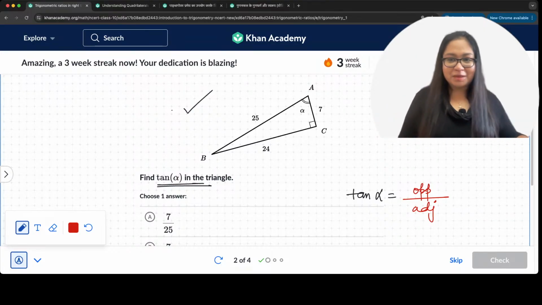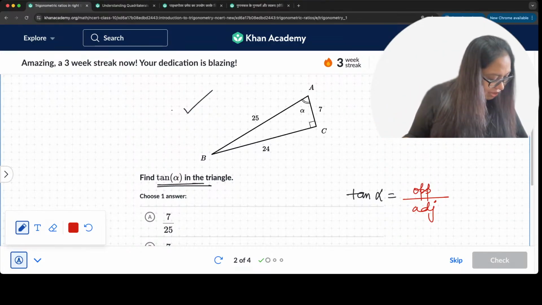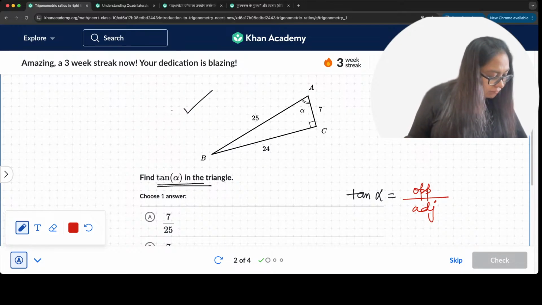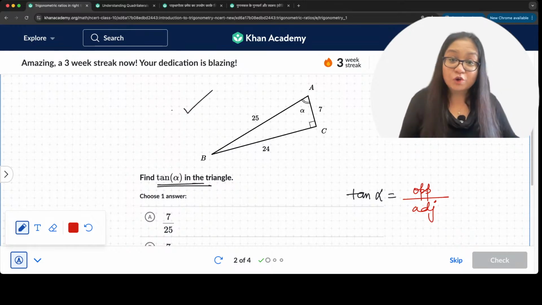I can see people have started giving answers. Okay. Lakshmi Priya says 24 by 25. Funny video says 24 by 25. Prabhati says 7 by 24. Pratibha says 7 by 24. And then Kapita says 24 by 7.